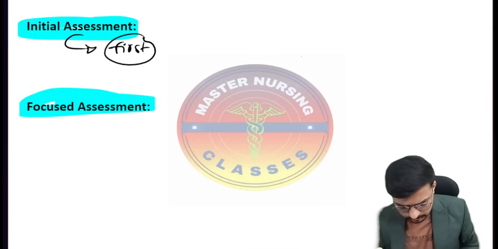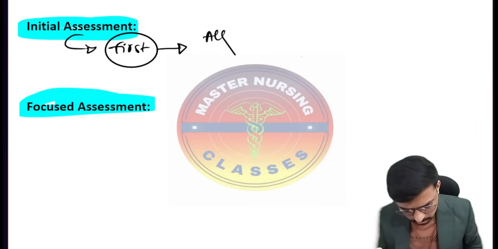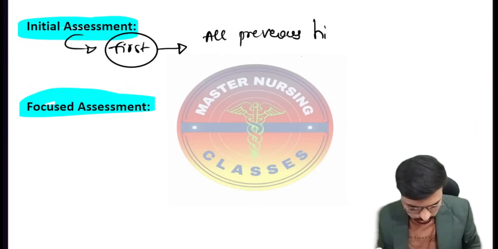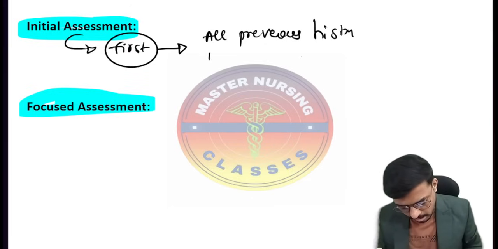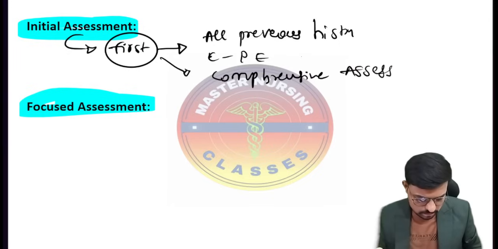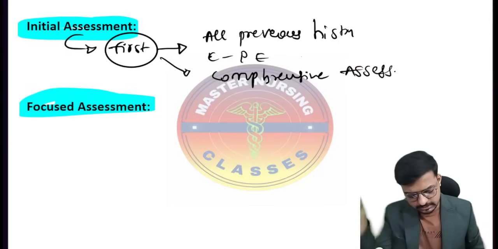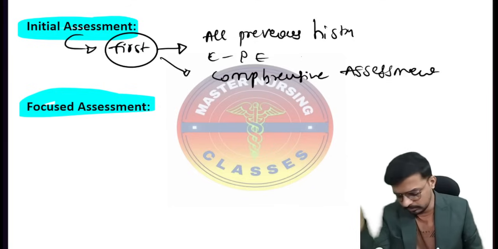When the patient comes to the hospital for the first time, at that time we will take all the previous history, and we will do the complete physical examination. And we will go for the comprehensive assessment, which includes all the psychological, neurological, everything. So we will go for the comprehensive assessment. That is what you call the initial assessment.